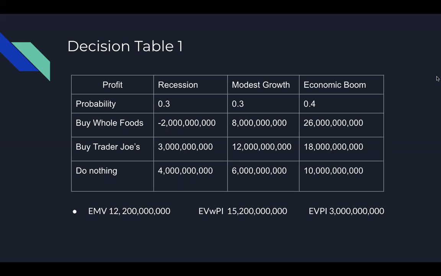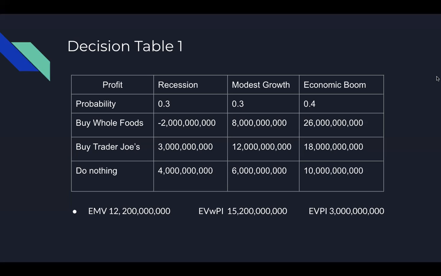During modest growth, you see that the best option for Amazon would be to purchase Trader Joe's with an expected value of $12 billion. And then for economic boom, you see that the best option for Amazon would be to buy Whole Foods with an expected value of $26 billion. Down at the bottom, you see the EMV. The EMV stands for expected monetary value of 12.2 billion. That number is the average across the three different states of nature for buying Whole Foods. That would be the best option in regard to the expected monetary value.